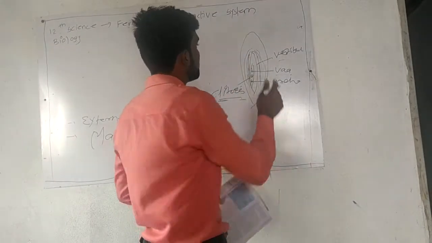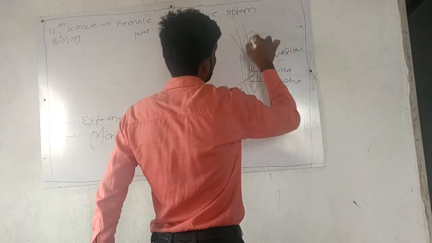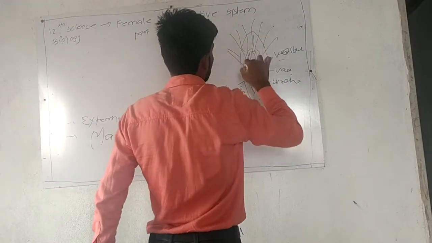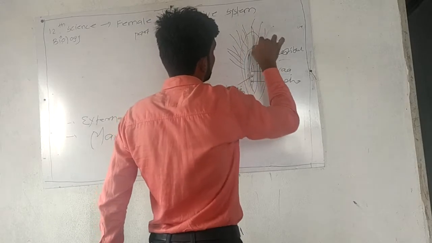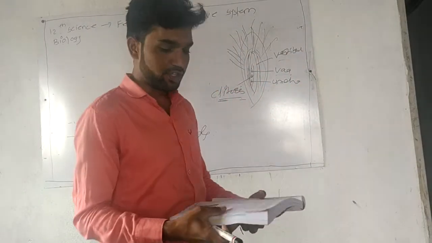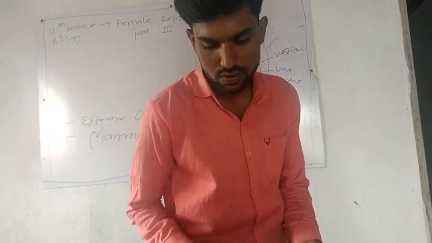Last is your mons pubis. It is a pubic hair-bearing structure situated on the vulva, or you can say the outer part of the vaginal area.